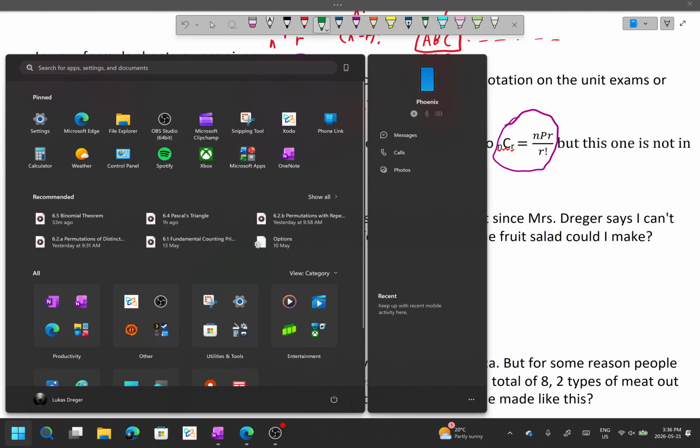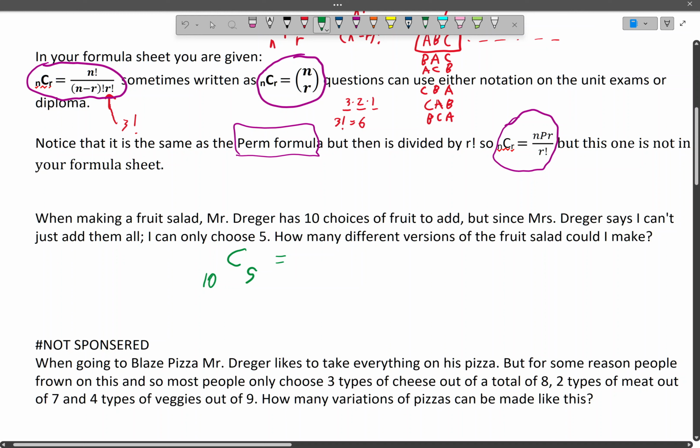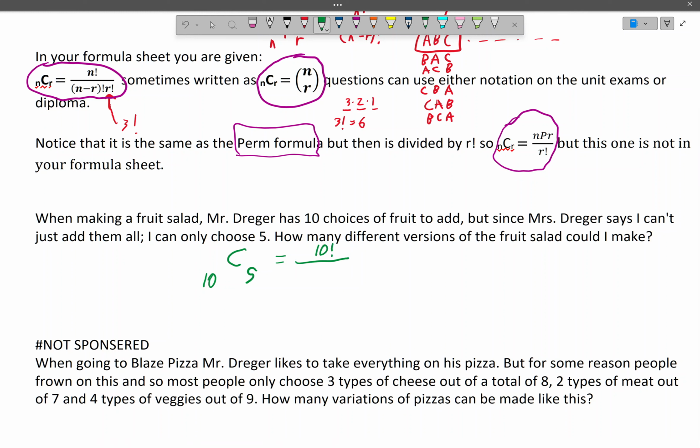Actually, I'll go ahead and maybe just do this by hand for this first time, and then we can look at more calculator versions in a bit. So this is what it would look like. 10 times 9 times 8 times 7 times 6 times 5 factorial. The other one is, I'm going to go like this: 5, 4, 3, 2, 1 times 5 factorial. And so I'm going to divide out the two 5 factorials.